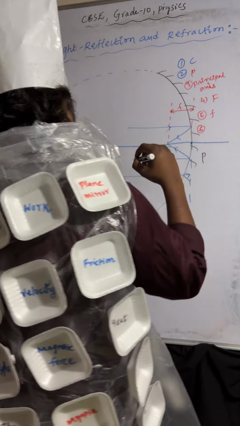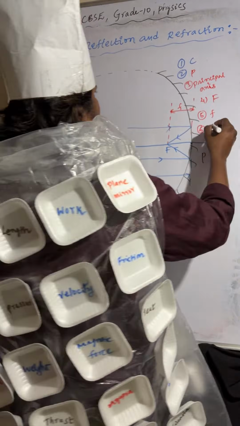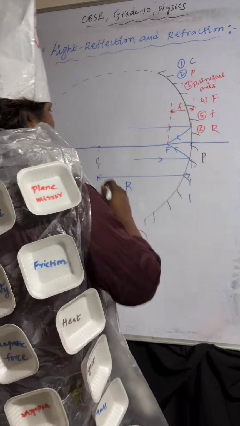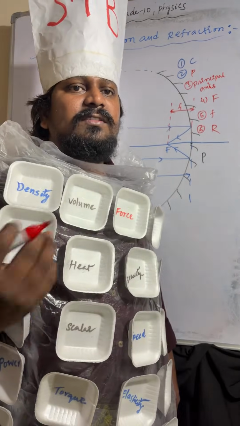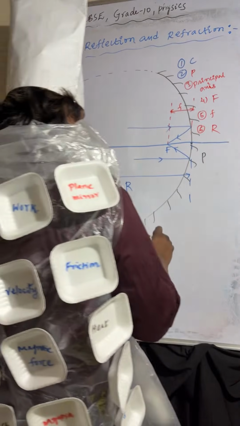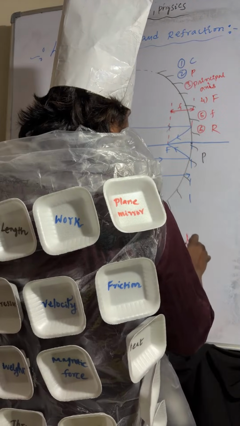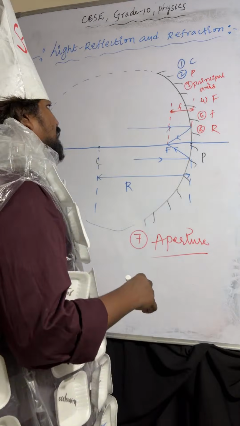Sixth one is radius of curvature, which I didn't discuss: the distance between center of curvature and pole is called radius of curvature. And aperture: the width of the reflecting surface is called aperture.